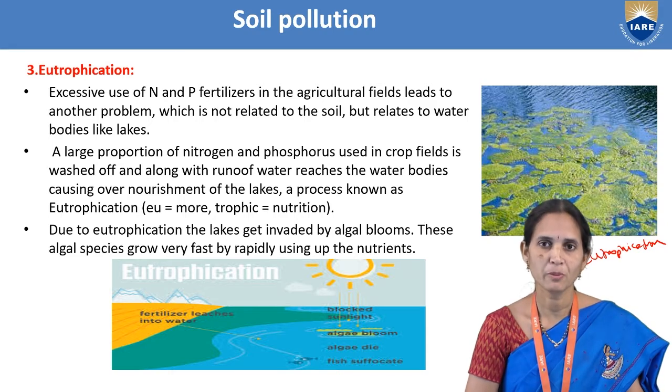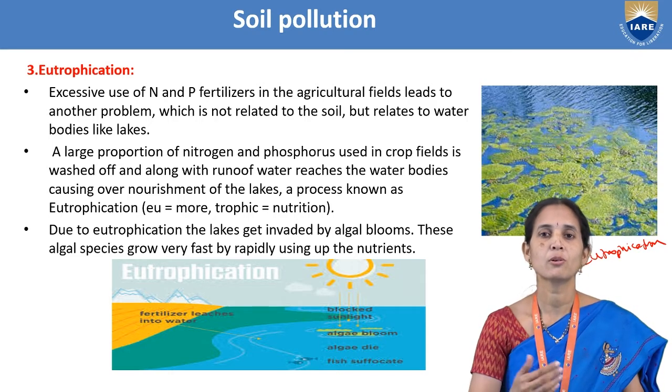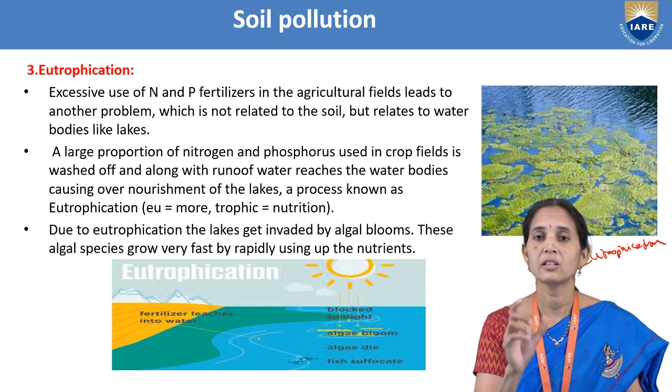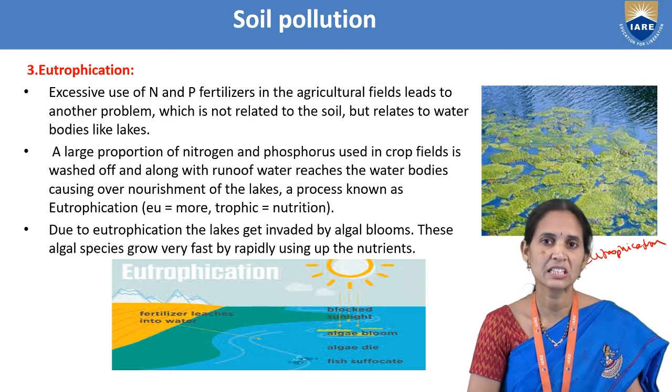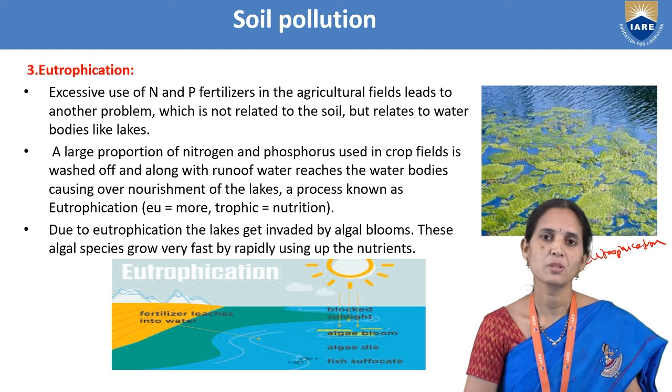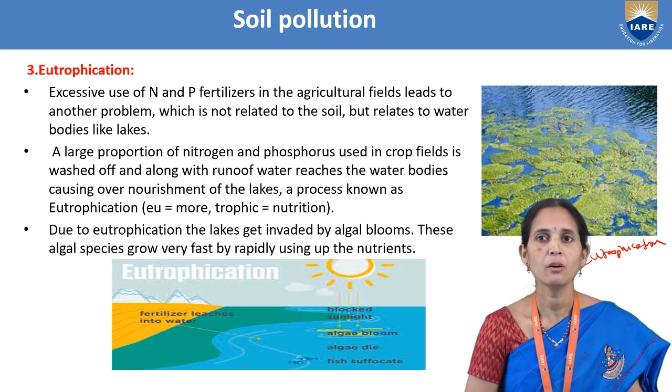That is decomposed by microorganisms, slowly decreasing the oxygen level in the water, which leads to the death of the living organisms in the water.